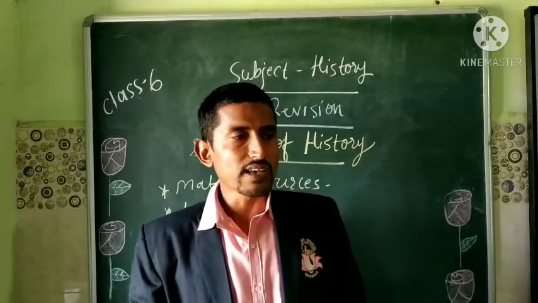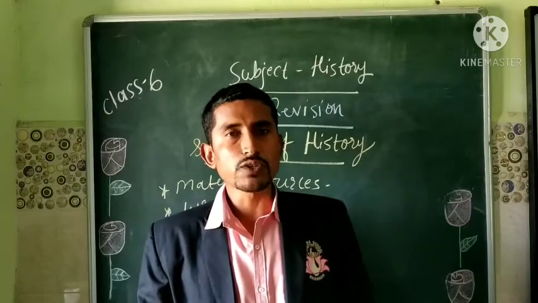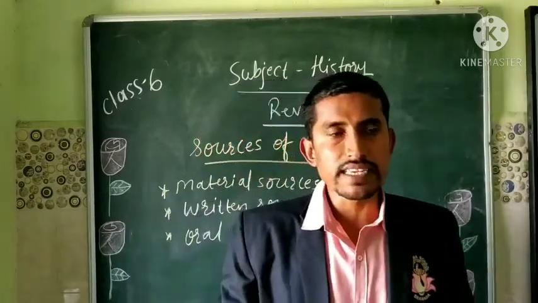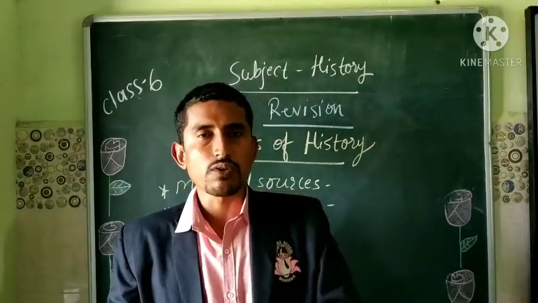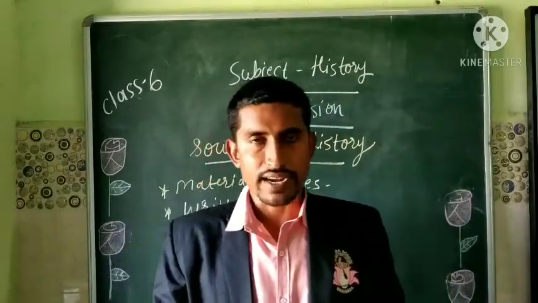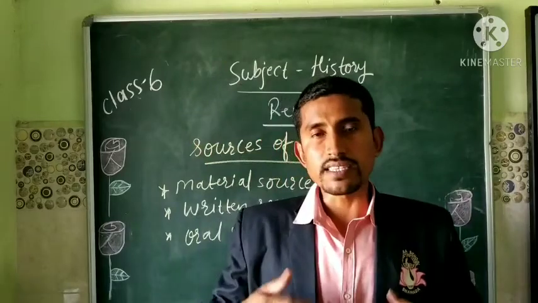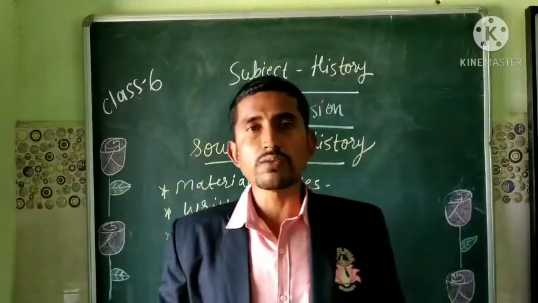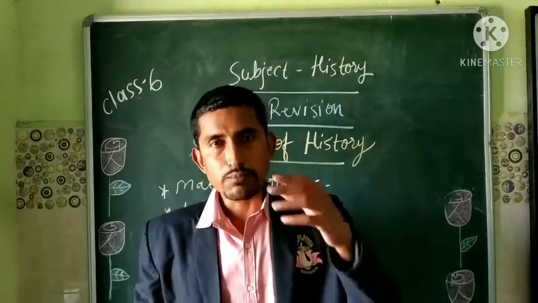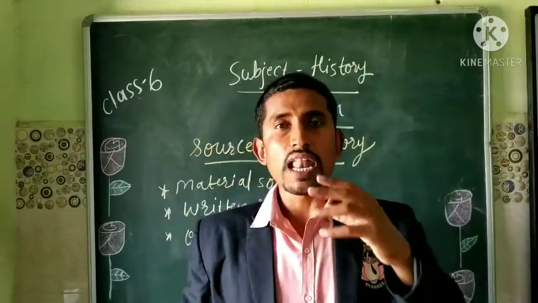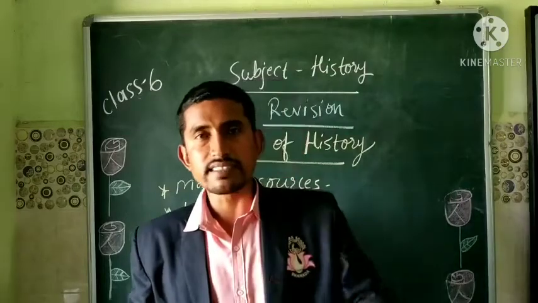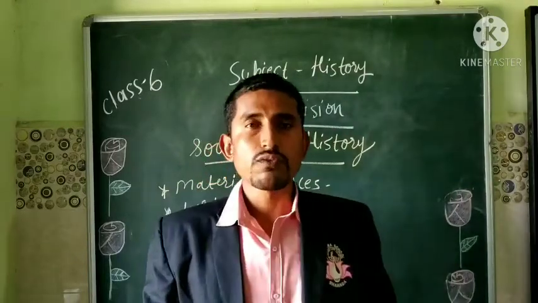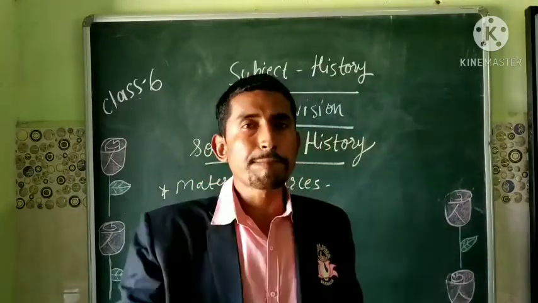So students, as you know, man uses a variety of things in his day-to-day life, and these things are known as artifacts. Whatever artifacts man used in the past provide us valuable information, and by studying these artifacts, we can know about the past.